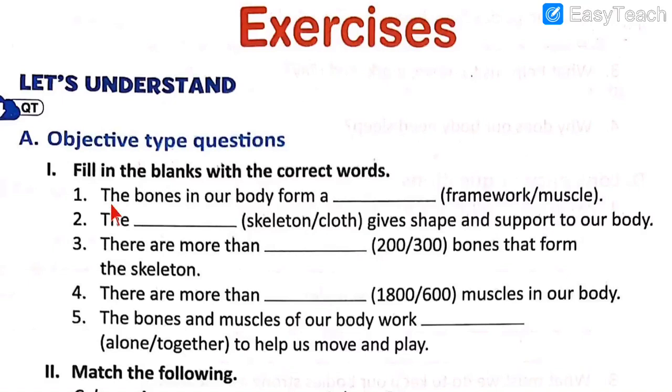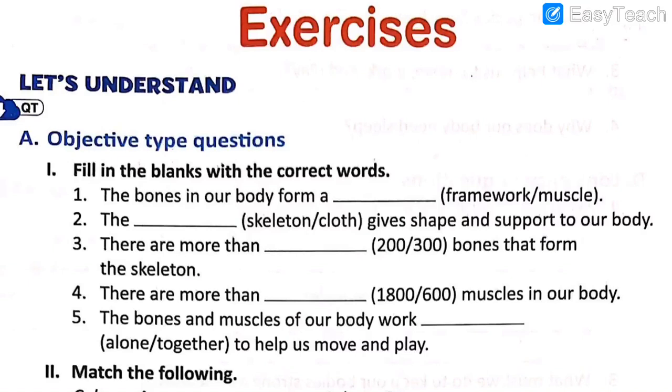Number 1. The bones in our body form a dash. Options: framework, muscle. So what is the answer over here? The answer is framework. The bones which are connected with each other make a framework, and that is called the skeleton.